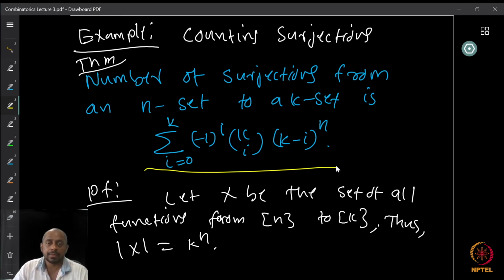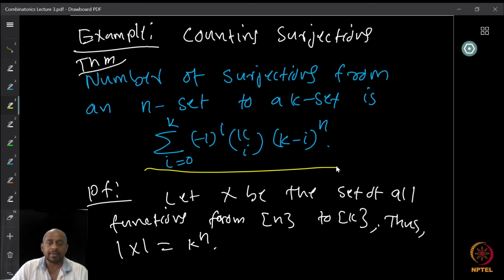So how will you prove this? Again, you know what result you have to use, right? What method you have to use now: inclusion-exclusion. Can you try to think of a proof of this formula by this? So pause and think about this, and then you can continue. So here I am going to give a proof. Let x be the set of all functions from the n element set 1 to n to the k element set 1 to k.